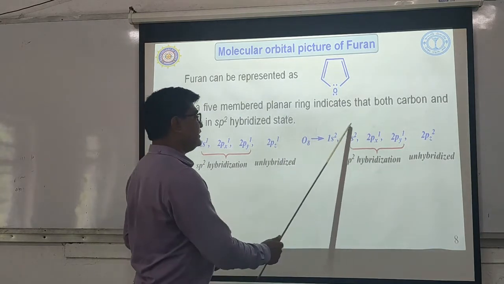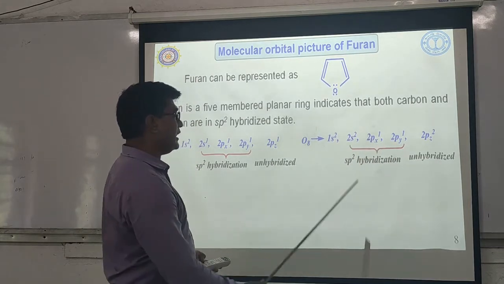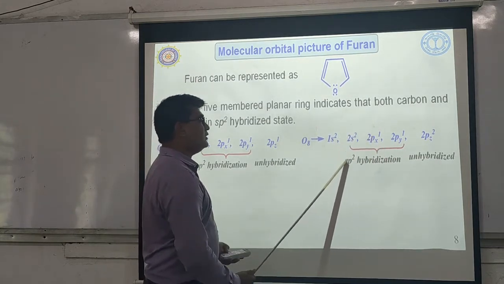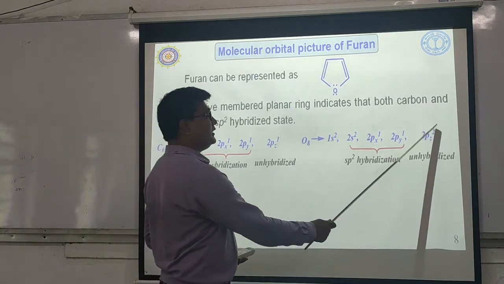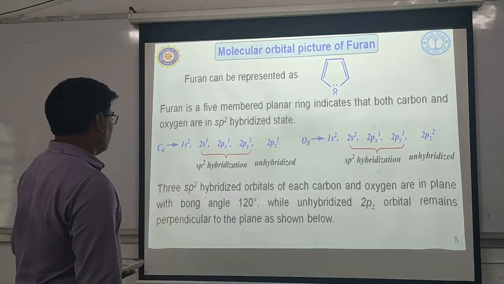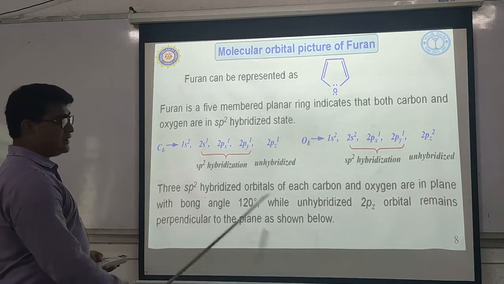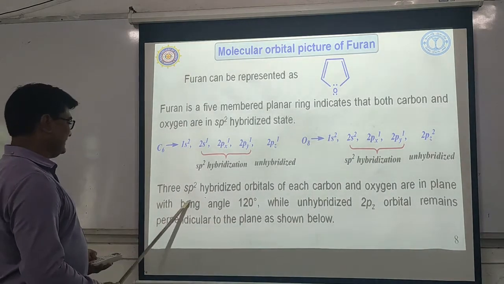So out of these 4 atomic orbitals, one 2s and two 2p undergo hybridization to form 3 sp2 hybrid orbitals. Whereas the 2pz orbital containing 2 electrons remains unhybridized. Whatever I have spoken is here.